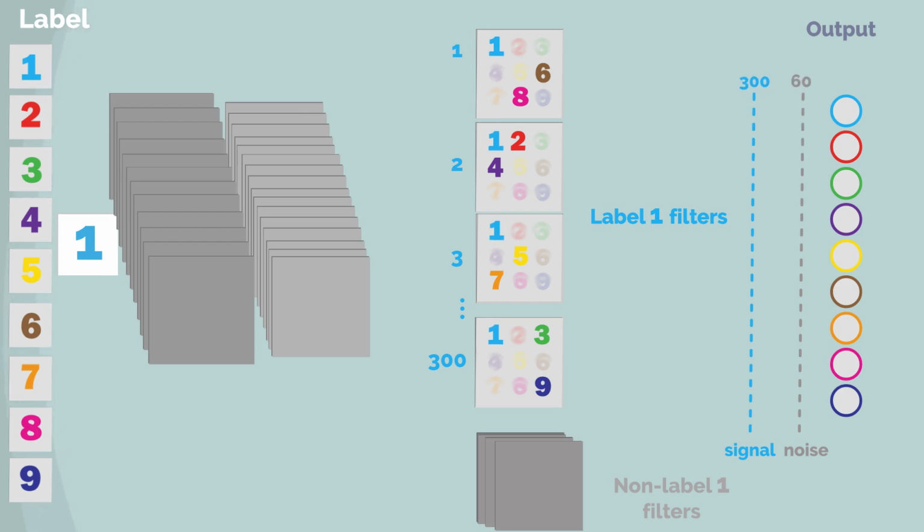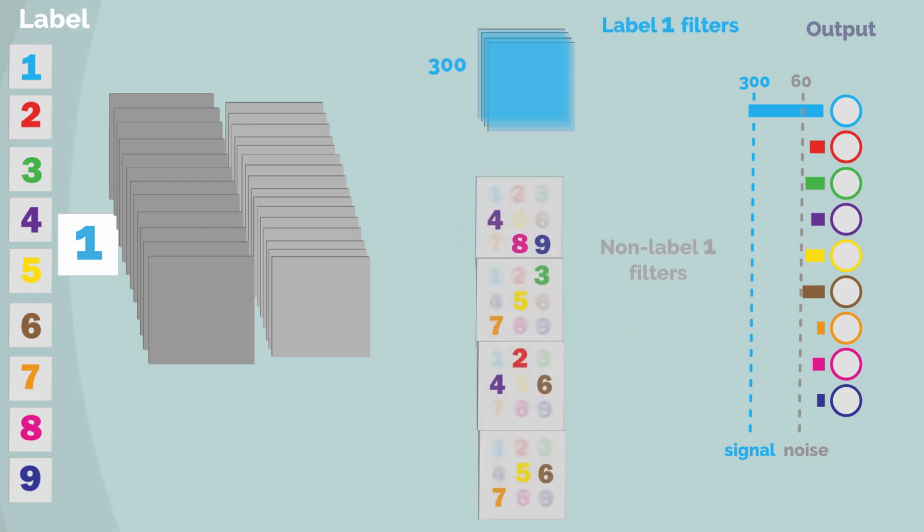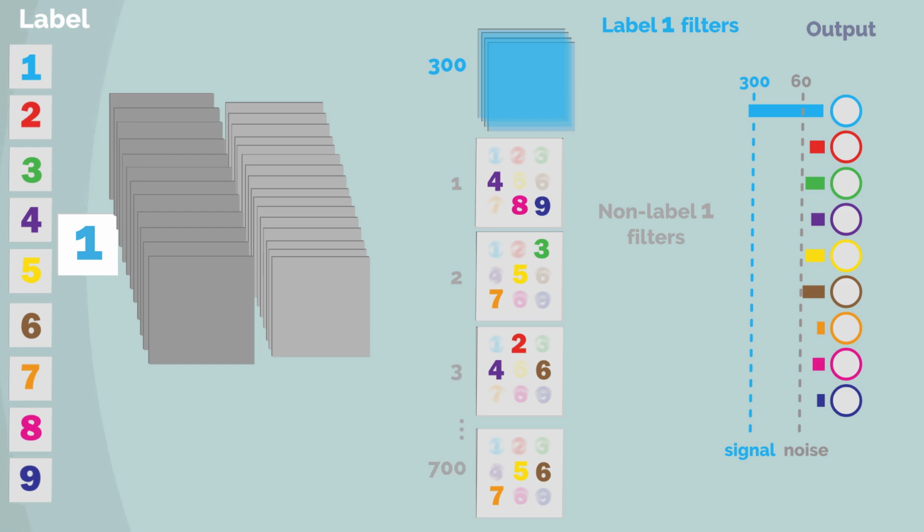Each one of the 300 filters contributes to the output label 1, a total of 300. The other 2 labels of each filter contribute on average a small noise on the other output units. The rest of the 700 non-label 1 filters contribute an additional small noise on each output unit. This enables the network to recognize a specific input.